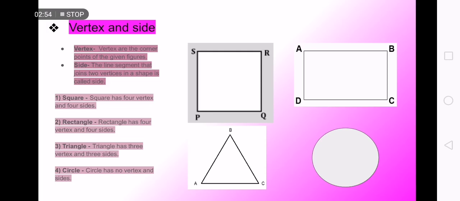Did you understand vertex? How many vertices are there for square? 4. And sides? 4. For rectangular? 4. Sides? 4. Triangular? 3. Sides? 3. Circle has vertex and side? No, because they don't have any corner point. Right.